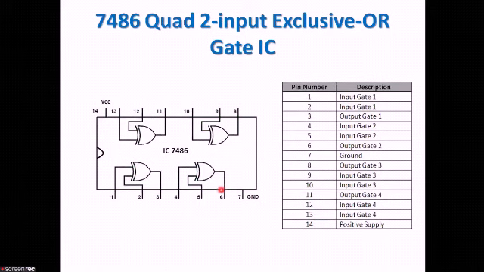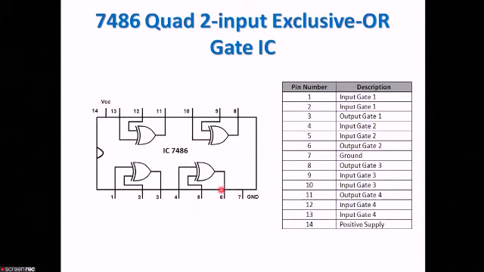In combinational circuits we will be studying half adders and full adders, but here we are studying them as an application of an XOR gate, because in the case of addition or a modulo 2 adder circuit, we are using an XOR gate. That is also a very important application of an XOR gate, that it is used in some arithmetic operations.